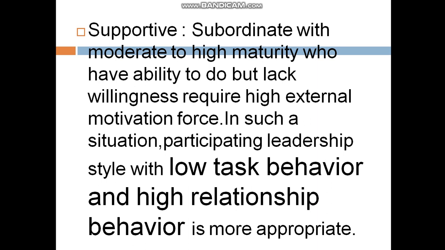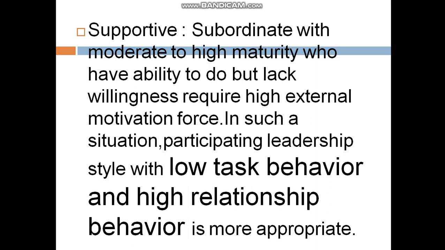Then the third type of leadership style is supportive or participating leadership style. Here the subordinates have moderate to high maturity.